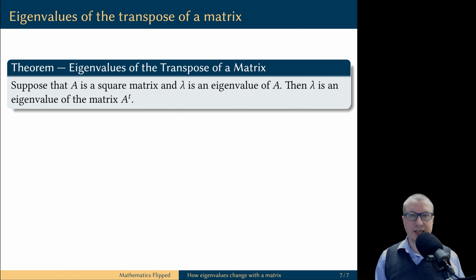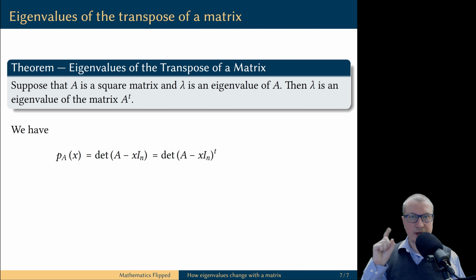Finally, let's prove that taking the transpose of the matrix does not change the eigenvalues. For this, let's look at the characteristic polynomial of the matrix A. It is defined as the determinant of the matrix A minus the scalar multiple of the identity matrix by the variable x. In one of the previous videos, we have proved that taking the transpose of the matrix does not change the determinant.